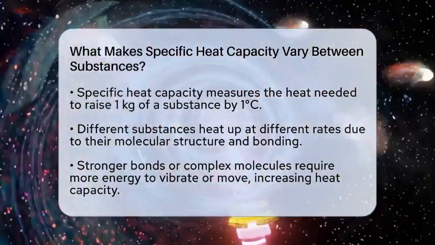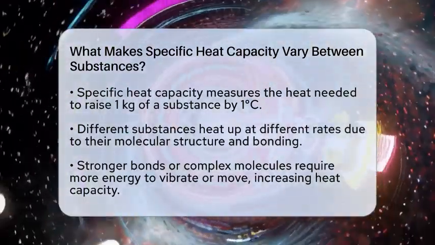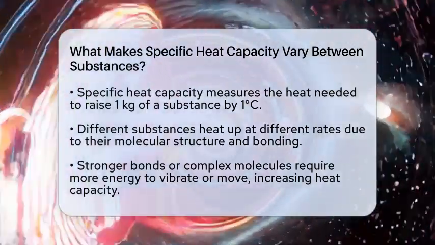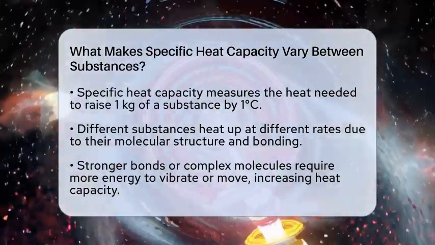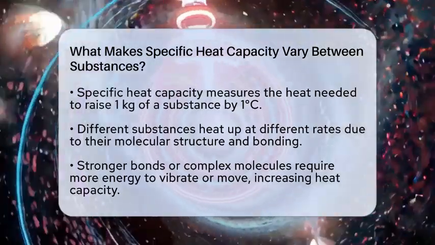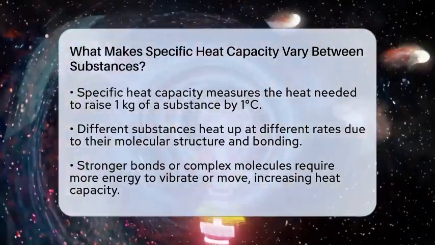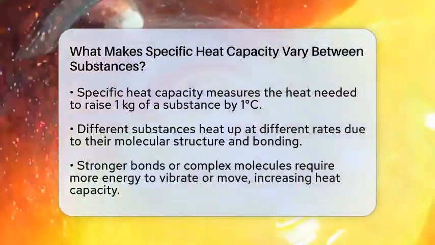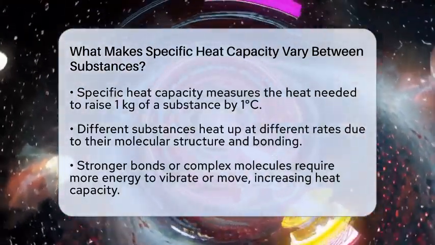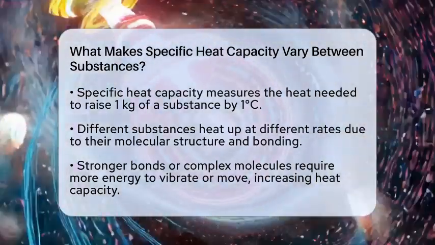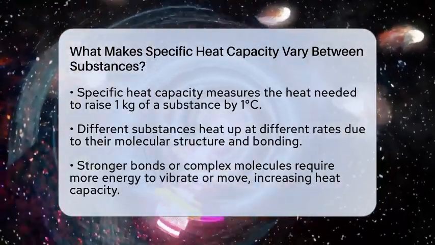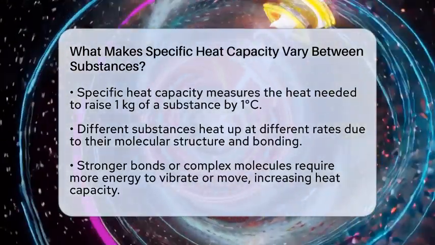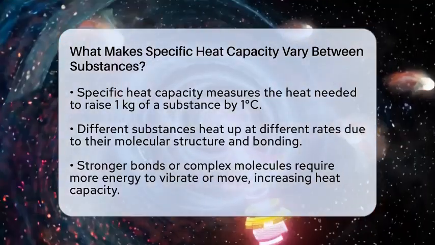Specific heat capacity is the amount of heat needed to raise the temperature of 1 kilogram of a substance by 1 degree Celsius. It might seem simple, but many factors influence this property. First, think about the molecules inside each material. The type of atoms and how they are bonded matter a lot. Stronger bonds or more complex molecules need more energy to vibrate or move, which means higher heat capacity.